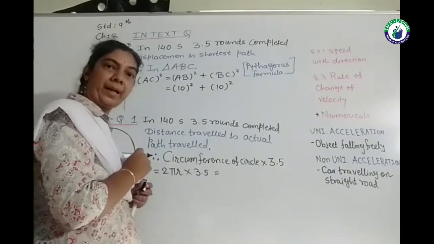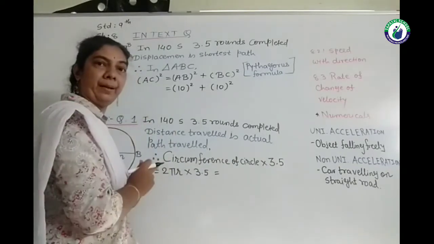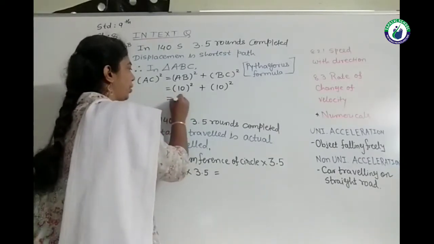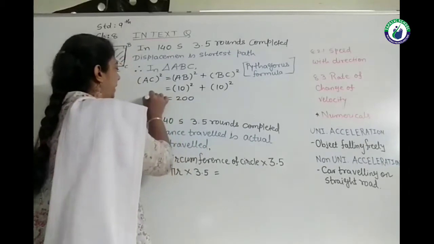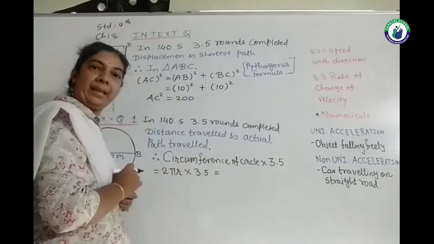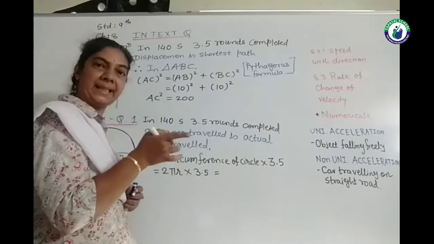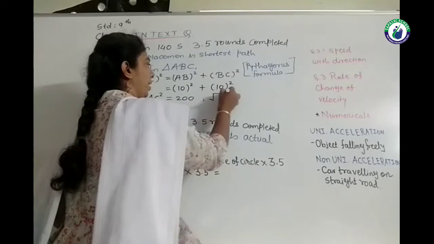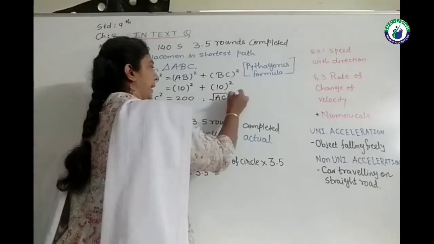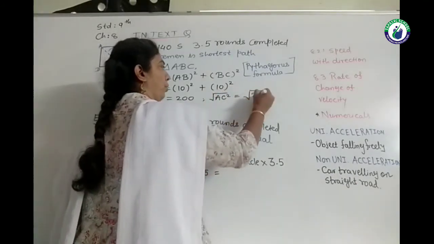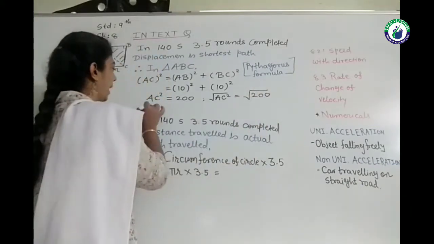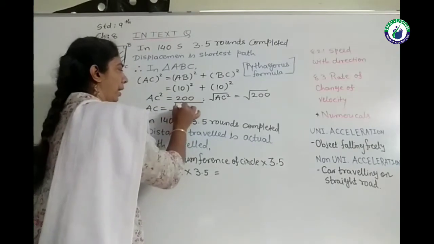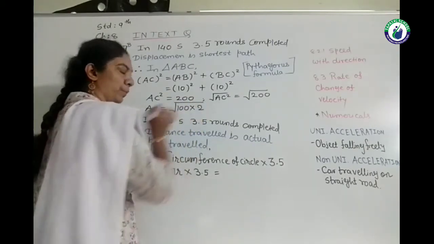Square of 10 is 100 and 100 plus 100 is 200. So we are getting the answer as 200 for AC square. And we have to find out AC. So AC equals under root of AC square, and that equals under root 200. So AC equals under root 100 into 2.